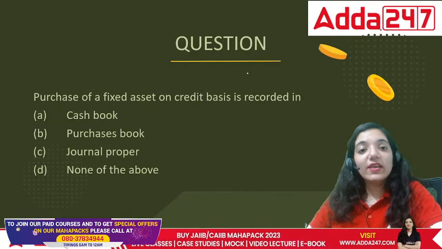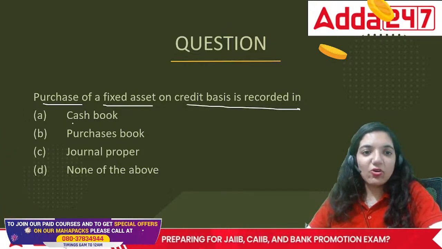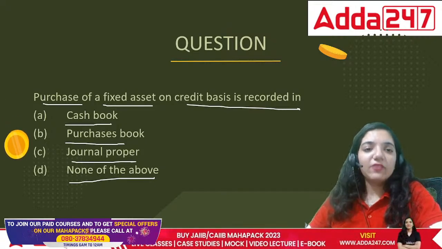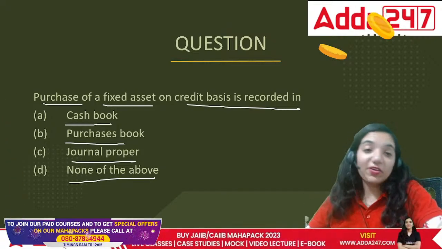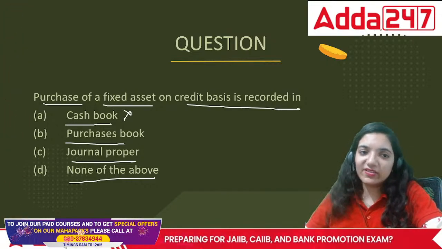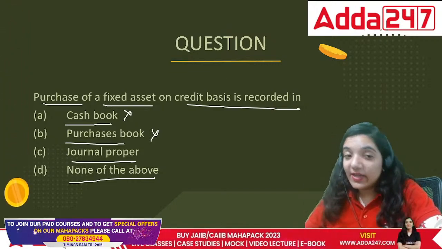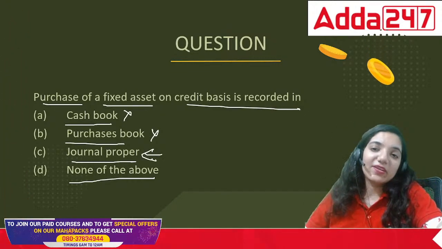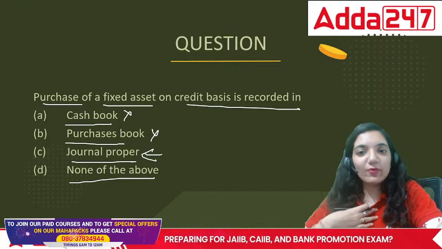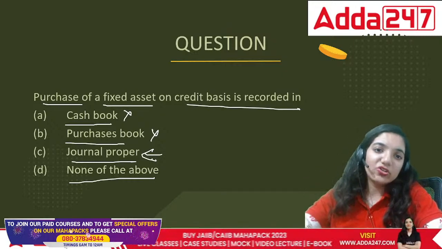Next question. If we purchase a fixed asset on credit basis, is recorded in cash book, purchase book, journal proper, or none of the above? If we purchase a fixed asset on credit basis, in which subsidiary book will we be putting it? It is not a cash book because there is no movement of cash. There is no goods that we are purchasing. It would go to the journal proper, because journal proper says whatever that couldn't be recorded in the books of accounts, I will take it, I will keep it with me. So in this case the right answer would be the journal proper.